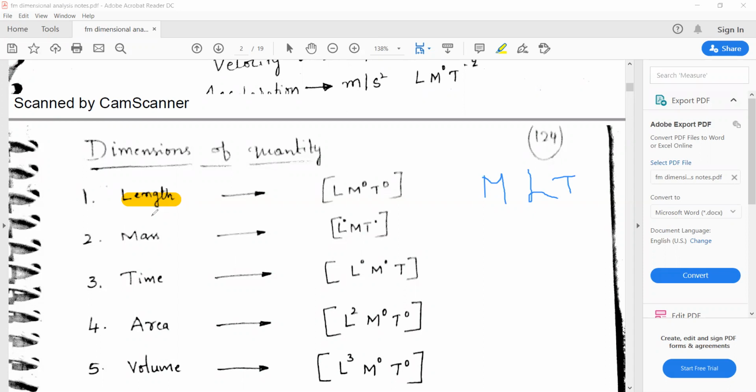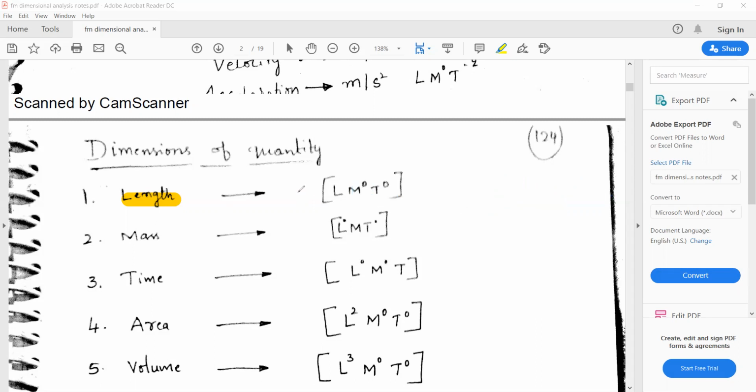With respect to unit, I'll talk. What is the length unit? Length will be in meter. Is meter related to mass, length, or time? Obviously it is related to length. So mass becomes zero and time becomes zero. Only L will be considered. The unit of length is meter, which is related to length only, so that's why L has been considered. Mass and time have become zero.